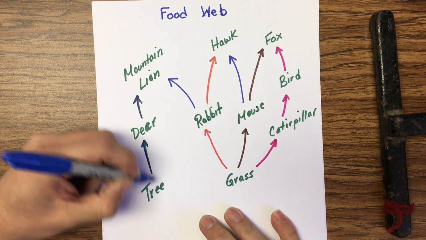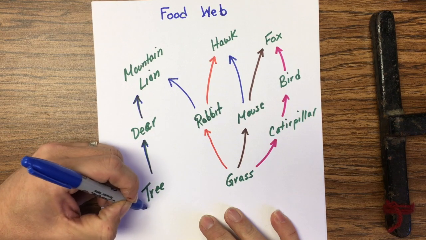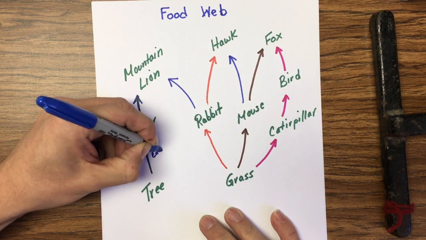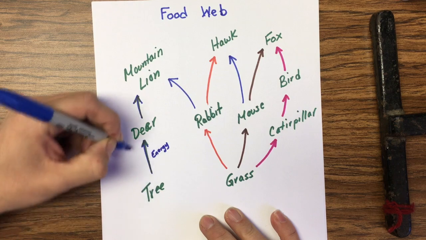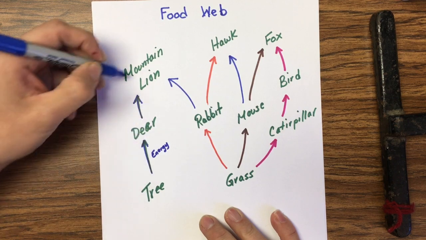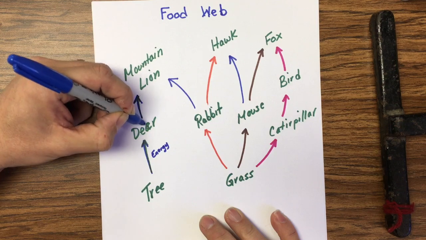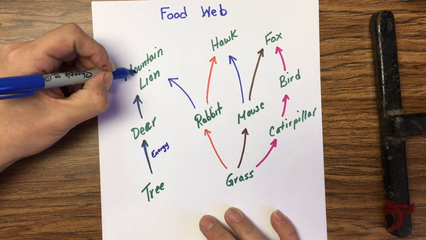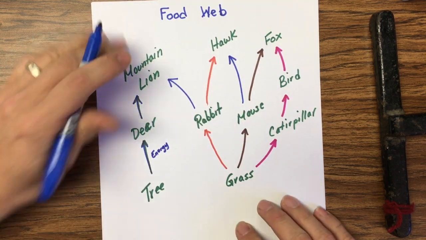A deer eats the leaves on a tree, right? The arrow means energy. So when the deer eats the leaves of a tree, it's getting energy there. And then the lion eats the deer, so energy is going from the deer to the lion, okay? So this is one food chain in the food web.